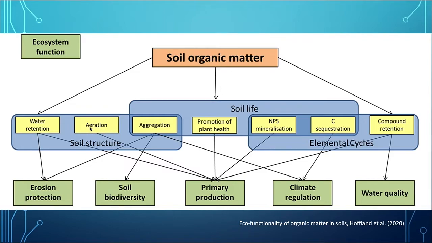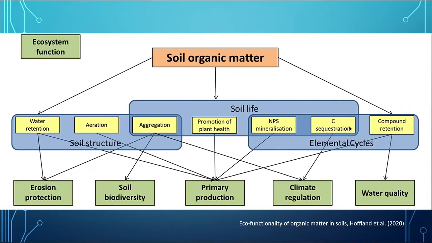It creates aeration because it provides soil structure and aggregation, because it allows microbes to feed on it and at the same time produce all those beautiful glues that bacteria and fungi form and make pores available in the soil and therefore retain water and oxygen. And this, of course, feeds biodiversity because it gives them home and food. And promotion of plant growth happens as a result of having that organic matter in the soil. Mineralization of all the different minerals happens as well, which feeds the plants.